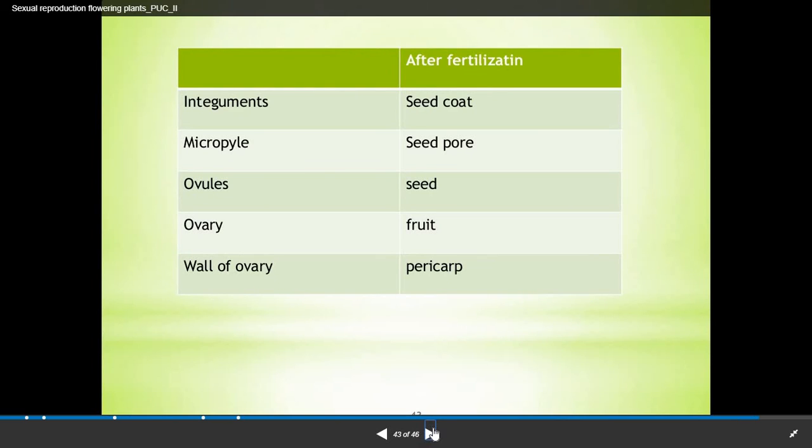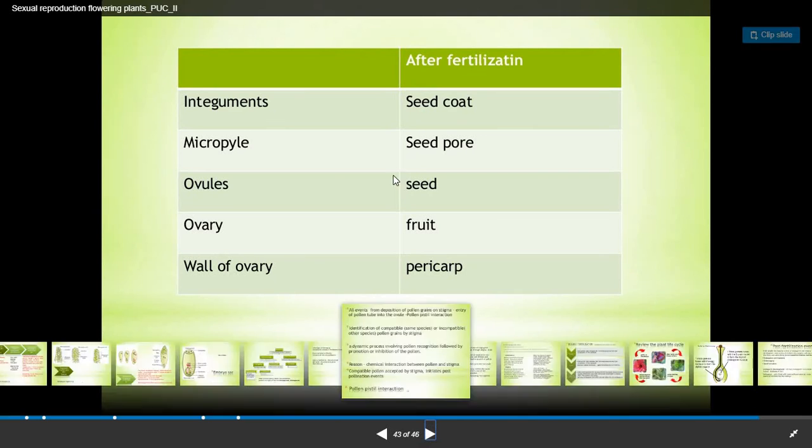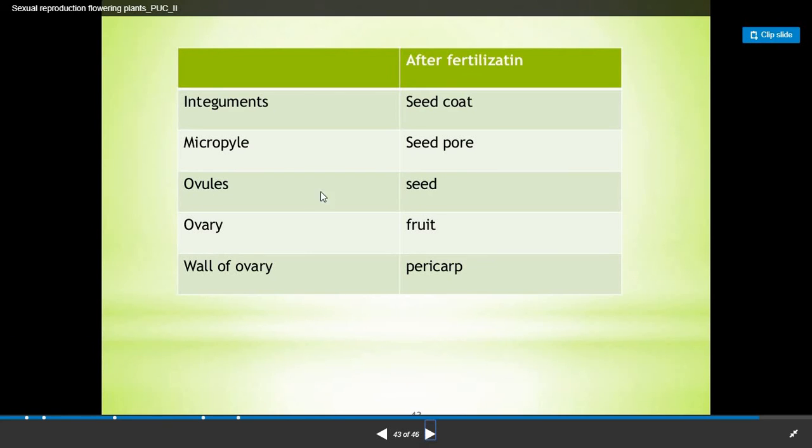Now, if the fertilization is completed, what happens? The integuments form the seed coat, micropyle forms the seed pore, ovules are converted into seed, ovary into fruit, and the wall of the ovary is converted into the pericarp.